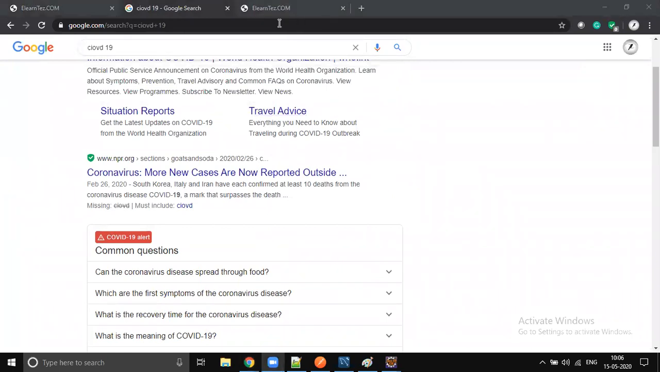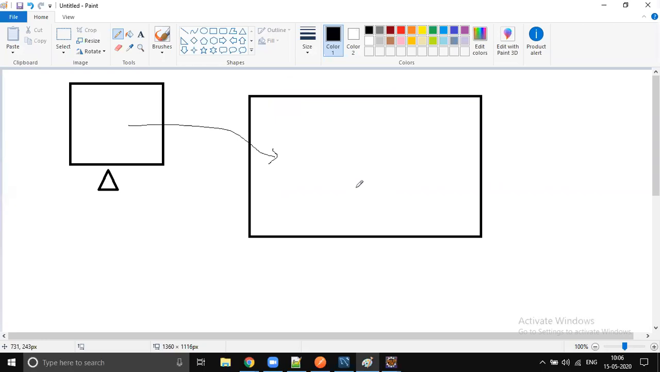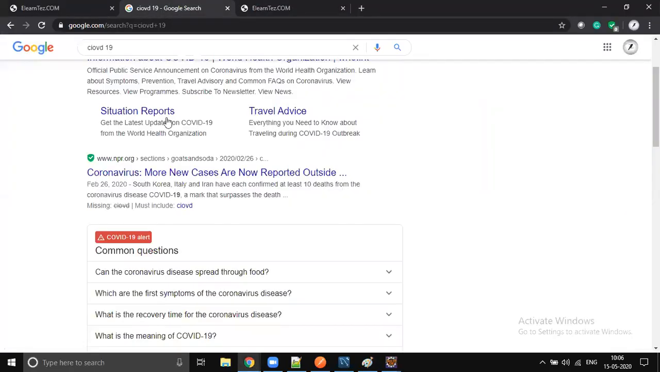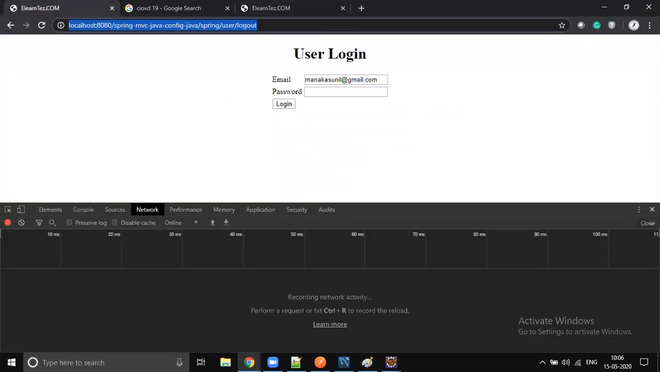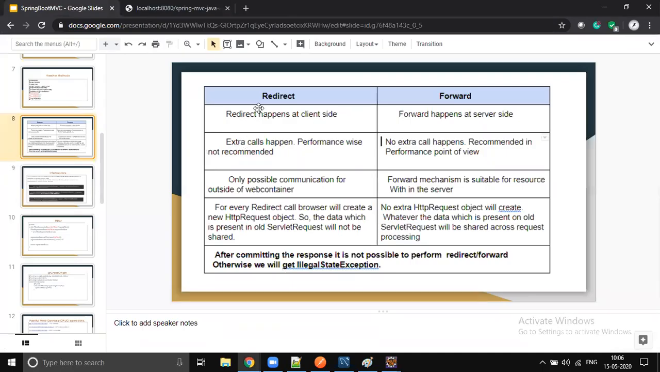As it is forward and it's internal communication, you can share the information, no problem. But when it comes to redirect, it is a completely different request, so you have to configure sharing information through the request header. So redirect is costly. We're going to send a new request, so unwantedly sending a new request is costly.